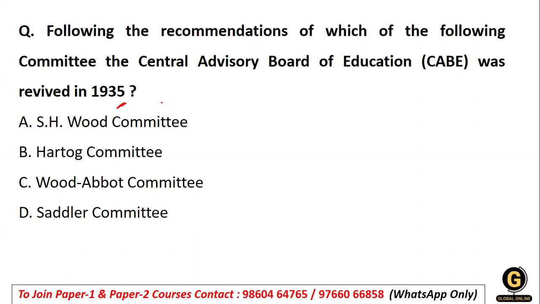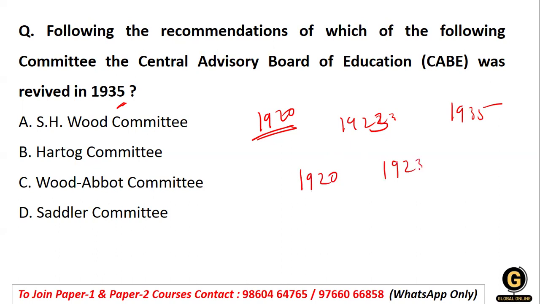Now, what is that? Central Advisory Board of Education, which served as the advisory body, was first established in 1920. As you all know, we have done this in theory. But due to financial crisis, it was dissolved in 1923. And fortunately, recognizing the importance, it was revived in 1935. So you should know its journey: 1920, 1923, it was dissolved, and in 1935 it was brought back, right?